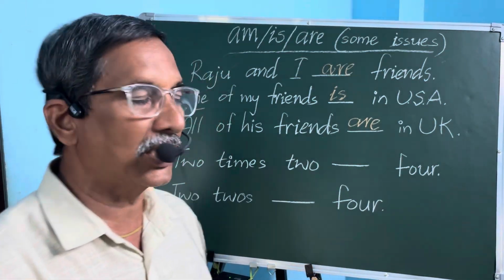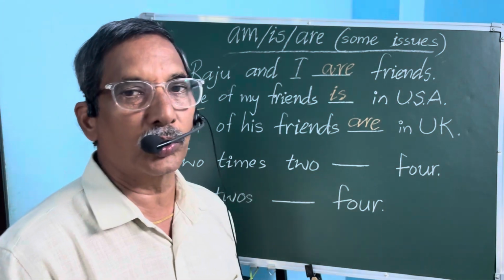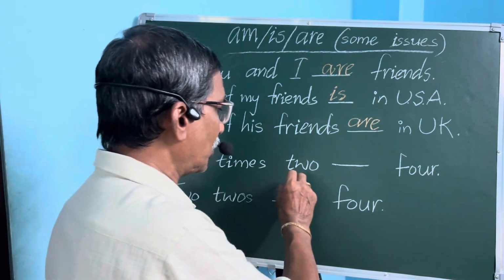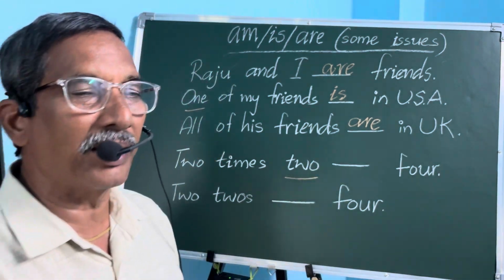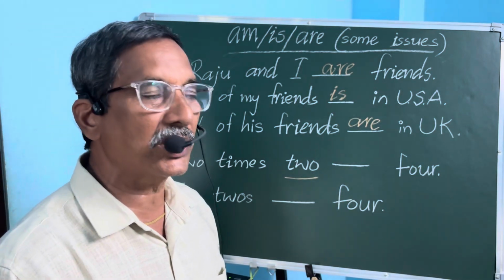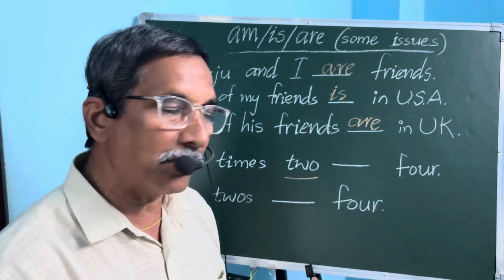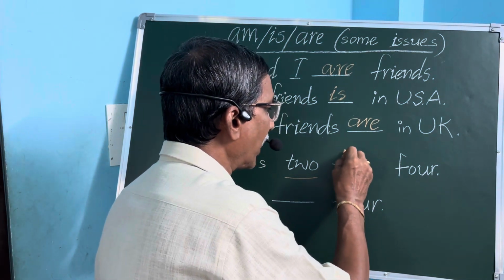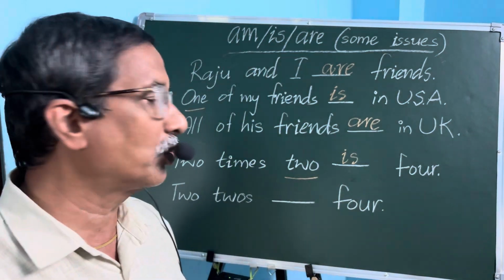Two times two. Here the subject is two, not many, the number two. So two number is singular here. So two times two is four.